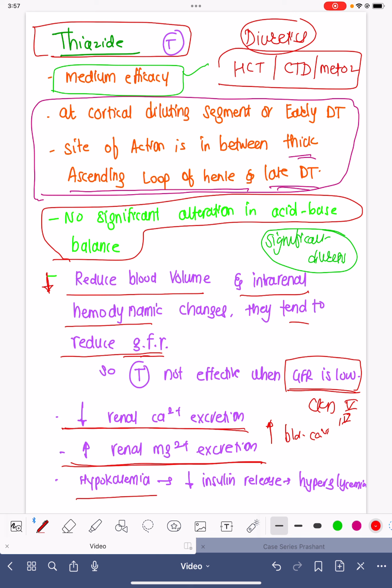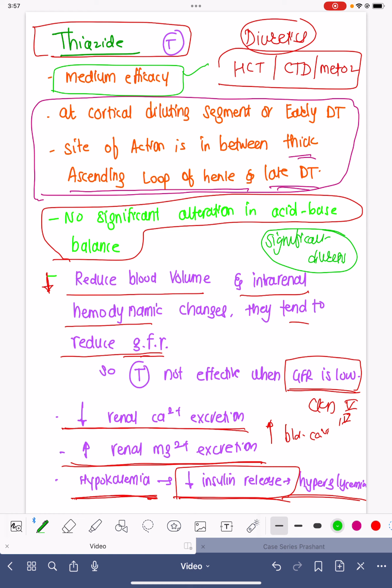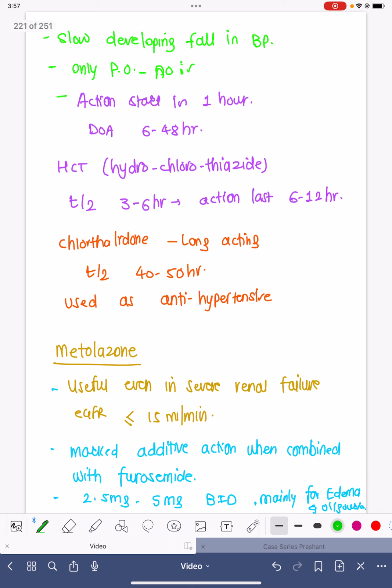That is the reason why there is hypokalemia, and hypokalemia reduces the insulin release, and the reduced insulin release then causes hyperglycemia. That is the reason why thiazides will cause hyperglycemia. So they will reduce calcium excretion, they will increase magnesium excretion, and they tend to cause hyperglycemia without much change in acid base balance.